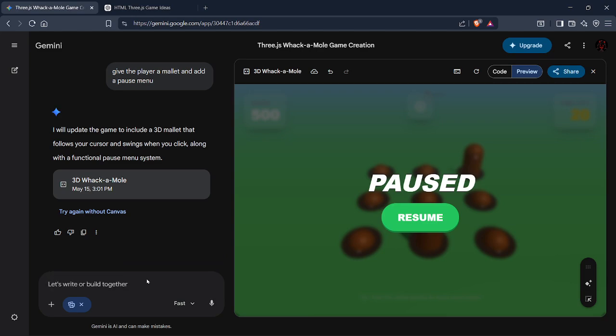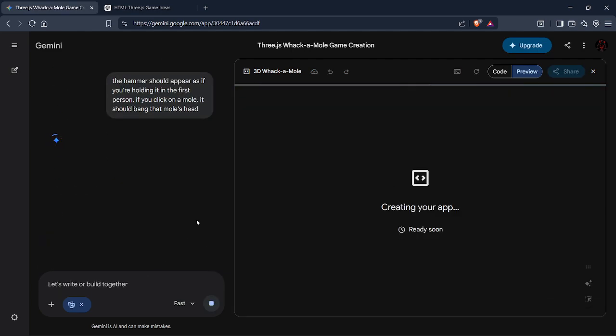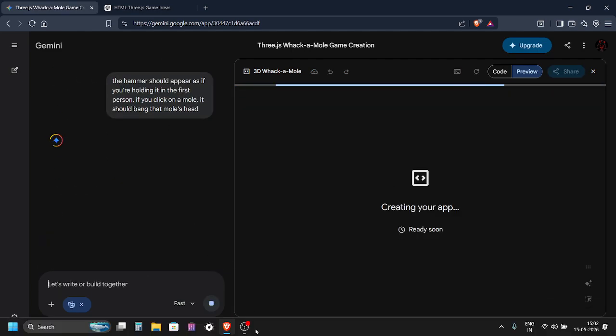Let's fix the hammer logic. The hammer should appear as if you're holding it in the first person. If you click on a mole, it should bang that mole's head. Okay, I also have a few more mechanic ideas, but I'm not gonna give it all in one prompt. Otherwise, it's gonna mess it up.